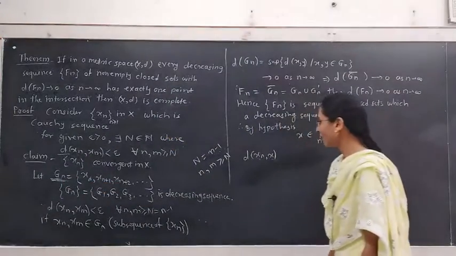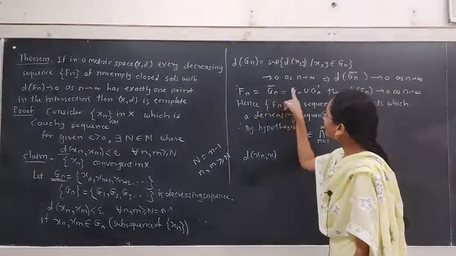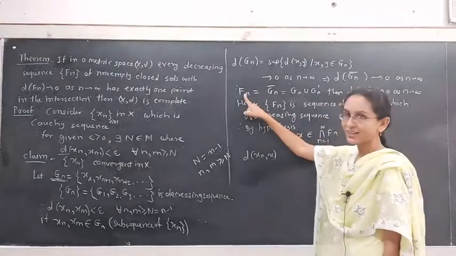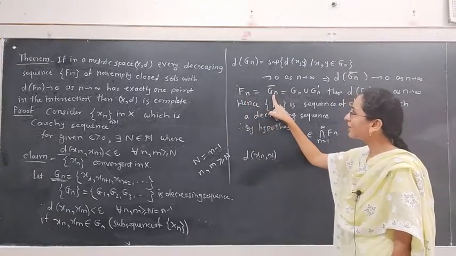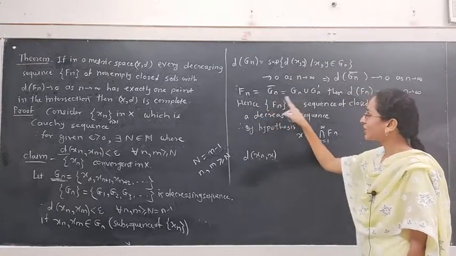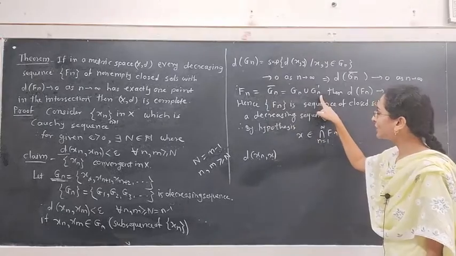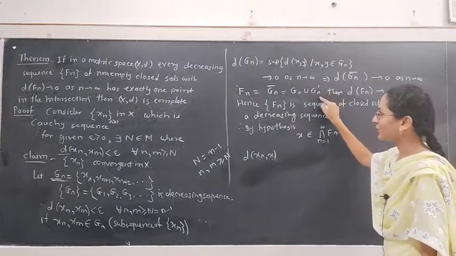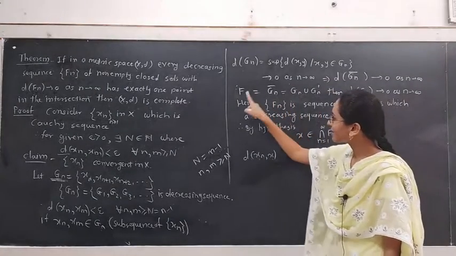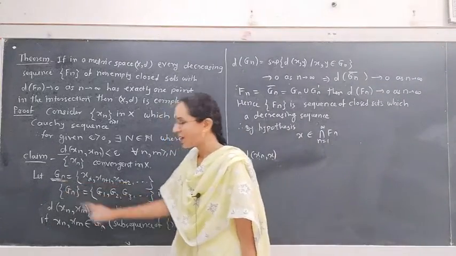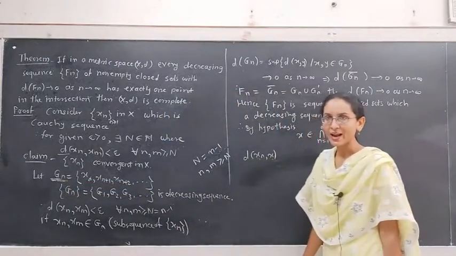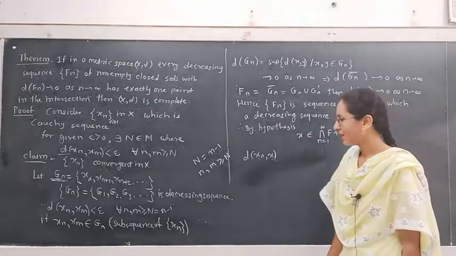Also, Gn is a subset of the set Fn, that is a closed set, because Fn is formed by considering the closure of the set Gn. But Gn closure is equal to Gn union the derived set of Gn. Hence, Gn is a subset of Fn. Therefore, if xn belongs to Gn, being a subset of Fn, xn belongs to Fn.